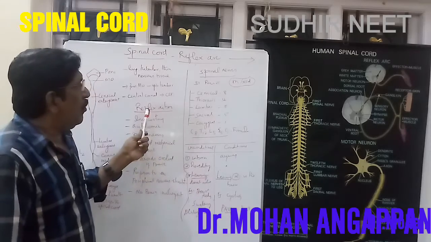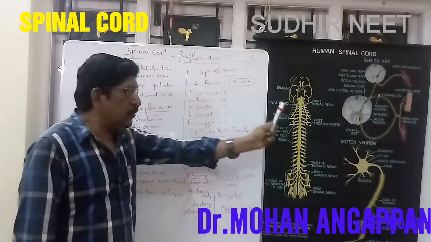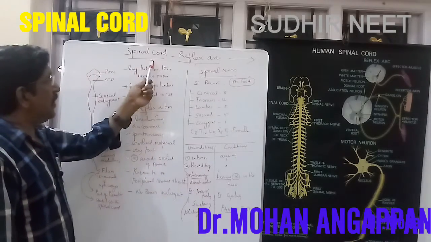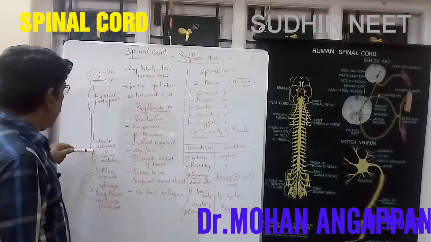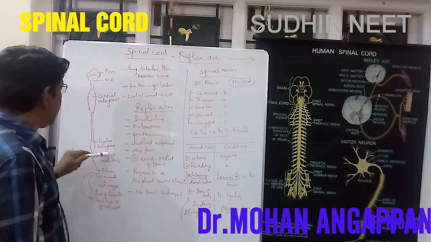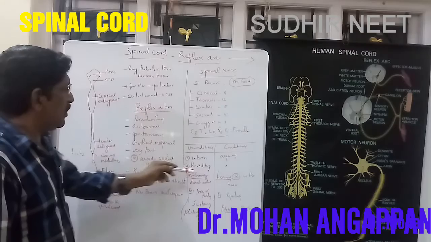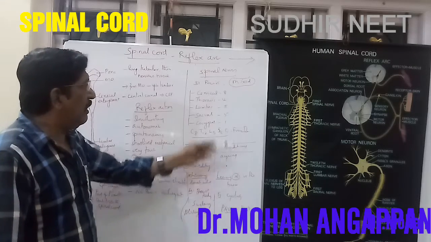So with this we are coming to the final stage of this session. Spinal cord, the structure, and the conus medullaris, the terminal part, and what is filum terminale, and then reflex action, two types, unconditioned and conditioned.